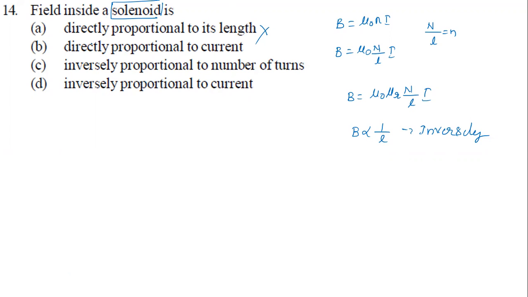Next, look at the second option. Directly proportional to current. Of course, current is the numerator, so it is directly proportional to current. So this is the right answer. We don't need to go further, but still, let us go. Inversely proportional to number of turns? No, it is directly proportional to number of turns, N is numerator. Now they ask inversely proportional to current, so wrong answer. So B is the right answer. It is directly proportional to current.